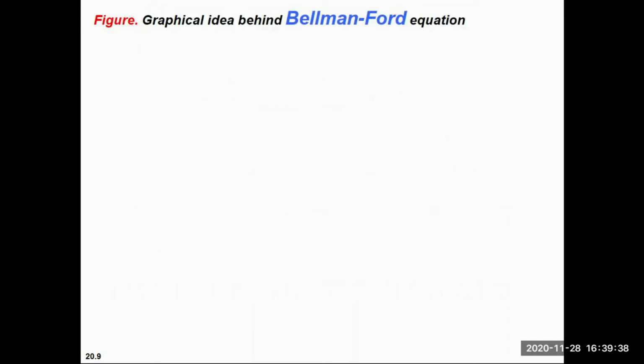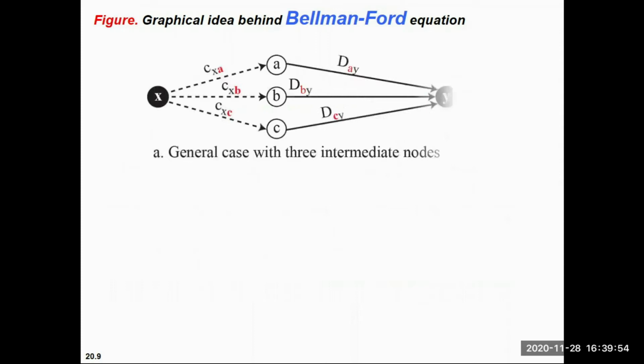The first thing we will understand is the Bellman-Ford equation, or Bellman-Ford algorithm. It says that if you have one source X and one destination Y, and some intermediate hops, then there will be some cost for going from source to an intermediate hop and from that hop to the destination. There will always be a path of minimum cost.